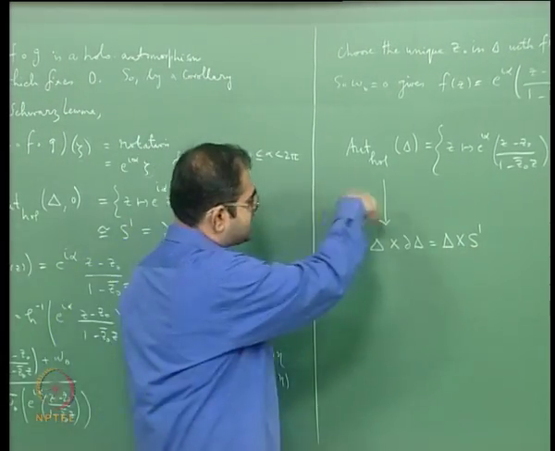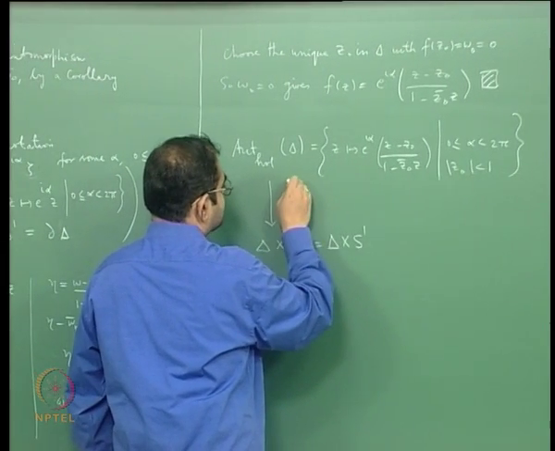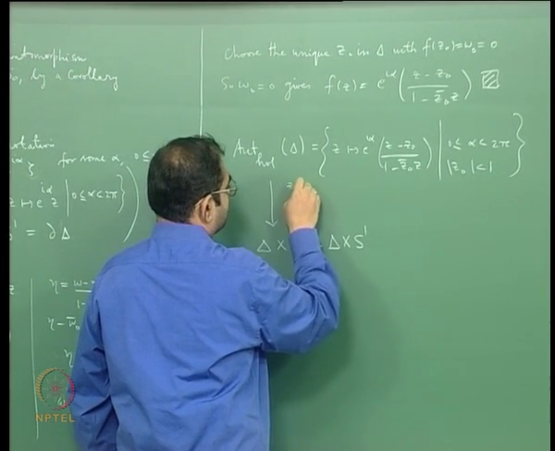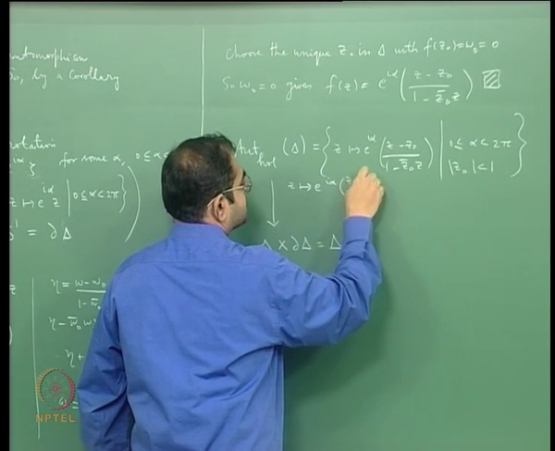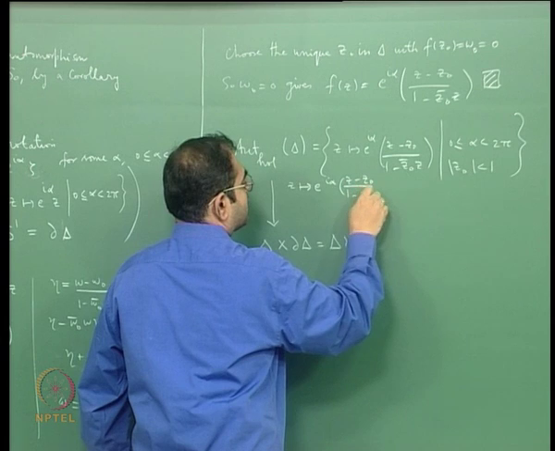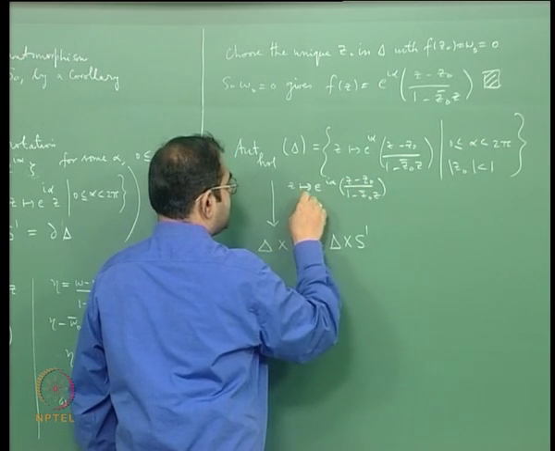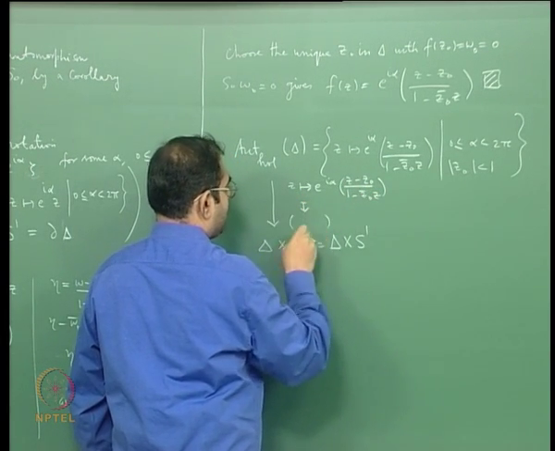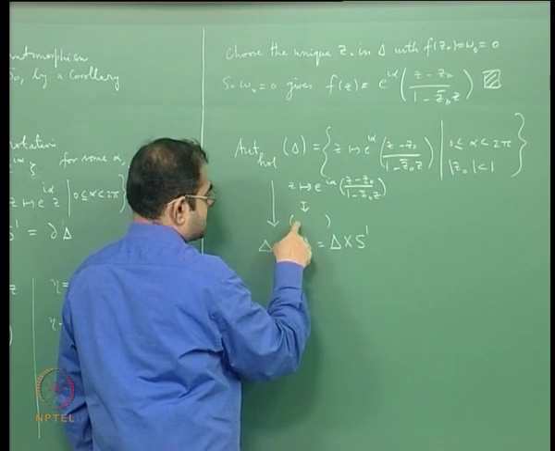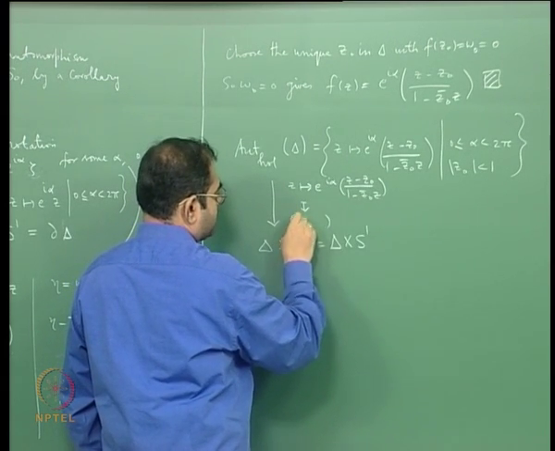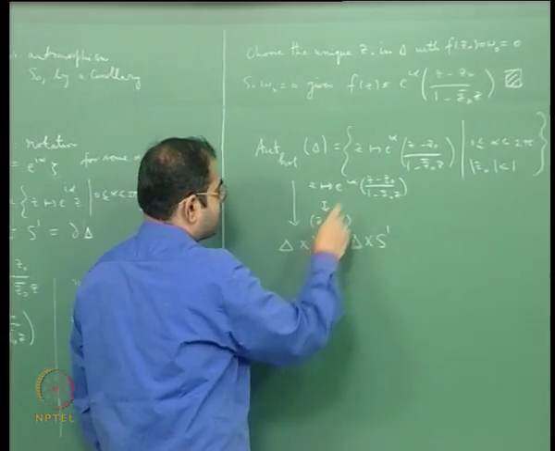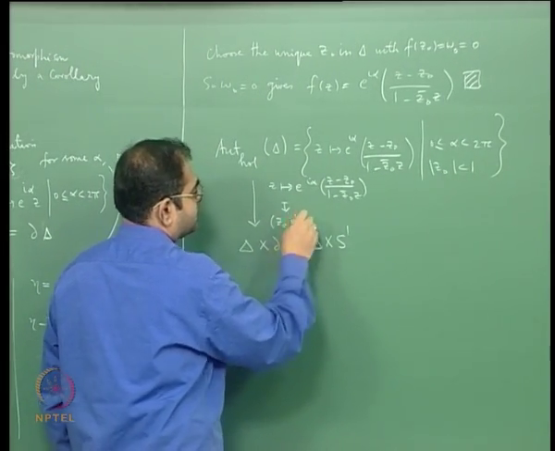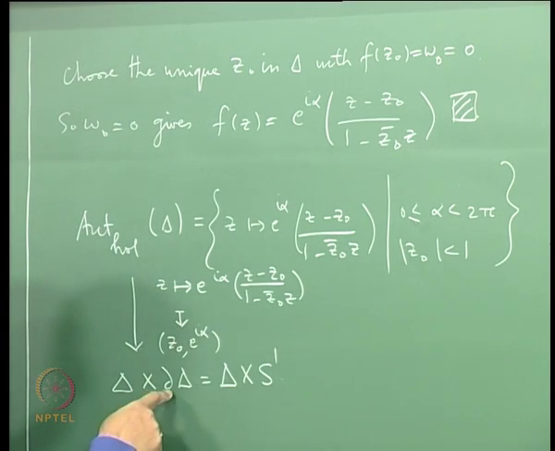And you know what this map is? You send the Mobius transformation z going to e to the i alpha (z minus z naught) by (1 minus z naught bar z) to a pair where the first member is this z naught, because z naught is an element of the unit disk, and the second member is e power i alpha, because e power i alpha will be on the boundary of the unit disk, which is the unit circle.